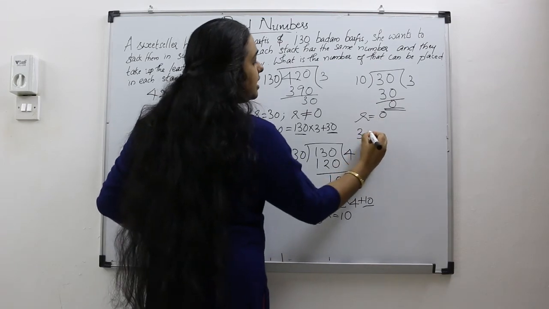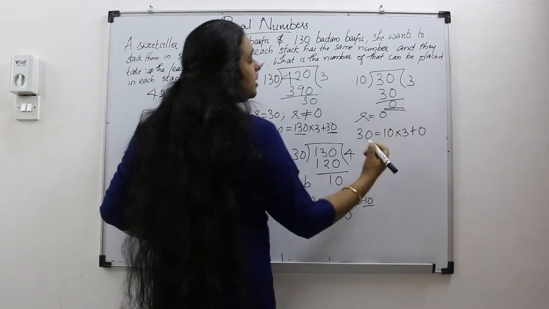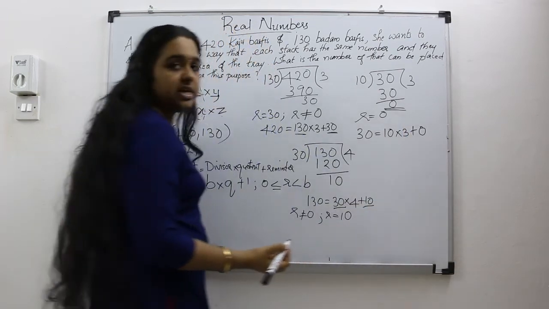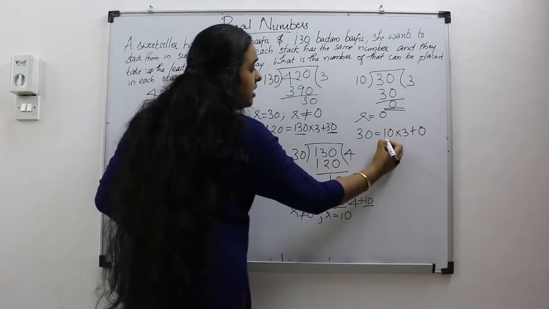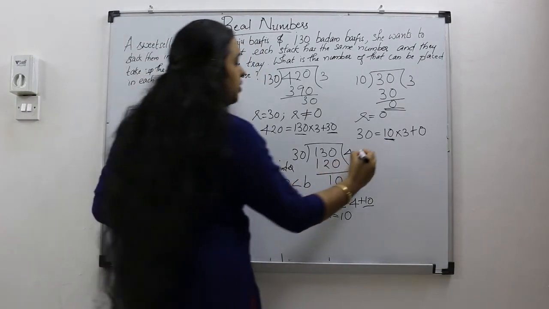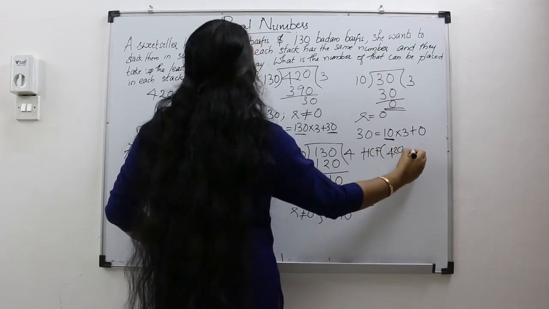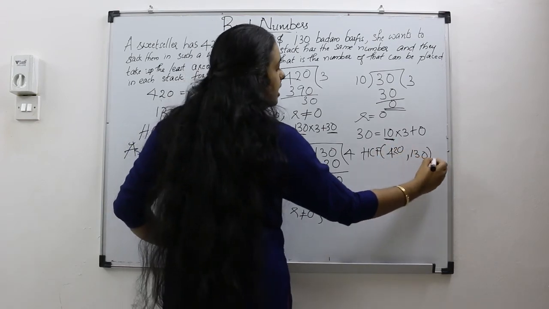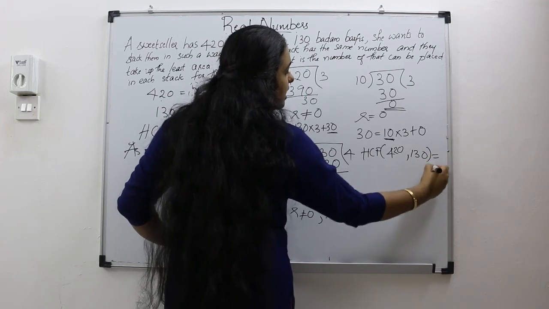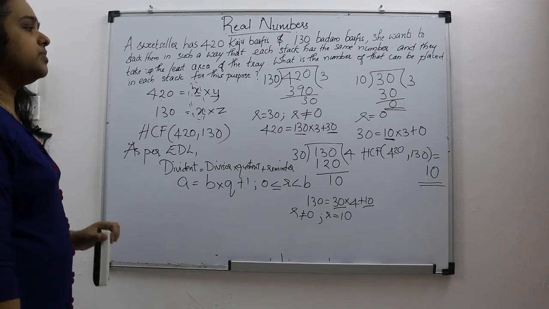That means 30 equals 10 into 3 plus 0. Then what will be our HCF? Our HCF will be our b term, the divisor 10. So the HCF of 420 and 130 equals 10.